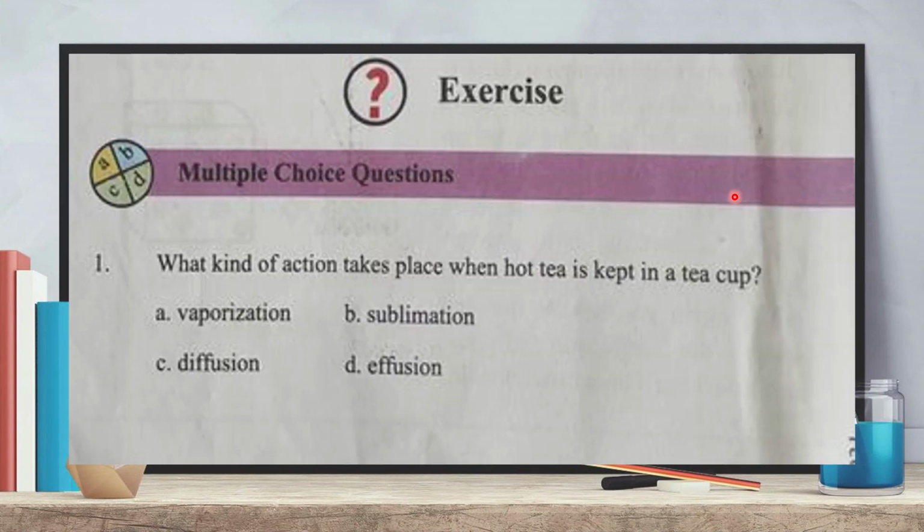At first, MCQ. What kind of action takes place when hot tea is kept in a teacup? What type of action? Vaporization, sublimation, diffusion, or effusion? Hot tea is kept in a teacup. So here vaporization takes place. So the answer is vaporization.